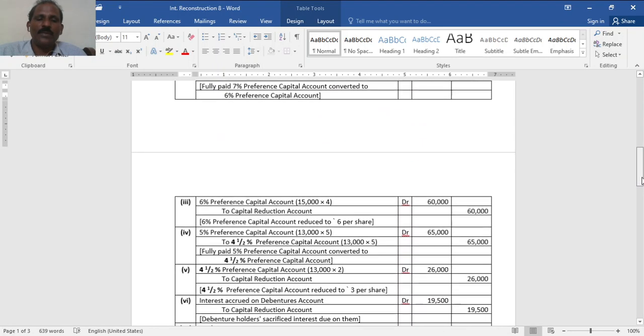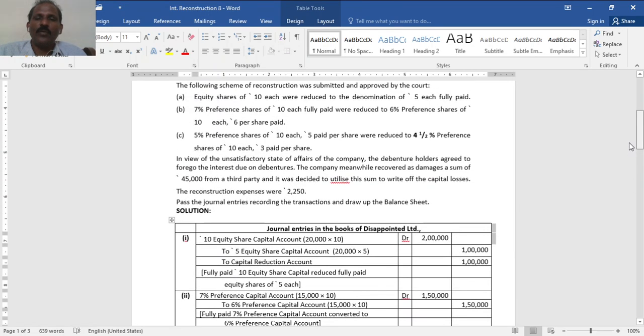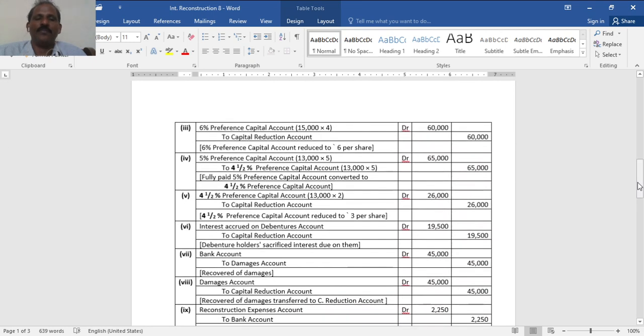Similarly, 5% preference share capital 13,000, 65,000 to 4.5%, 5 rupees, 65,000 only. Then that 4.5% has to be reduced from 5 rupees to 3 rupees now. 2 rupees to be transferred to capital reduction. 4.5% preference share capital account debit to capital reduction account.